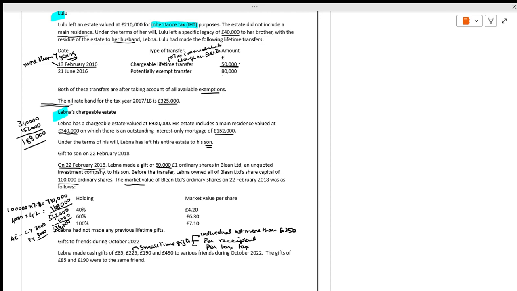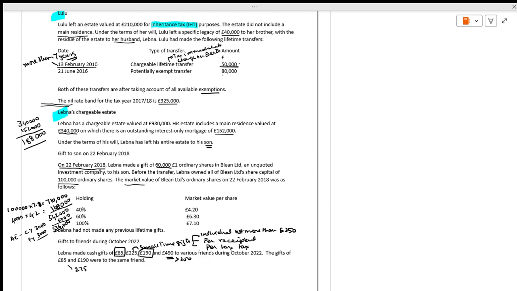Now, Lebna made gifts of 85, 225, 190 and 490. 490 will not count because it is more than 250. The gifts of 85 and 190 together come to 275, so that is not applicable either. Only the 225 counts. That makes things clear for us.